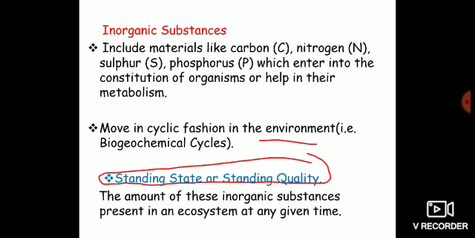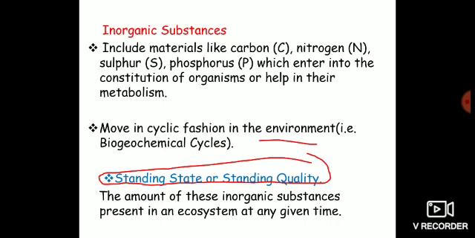These inorganic substances move in ecosystems in a cyclic fashion. That means they move from the biological component to the abiotic component in a cyclic fashion, and this cyclic movement of inorganic elements in ecosystems is known as biogeochemical cycle.